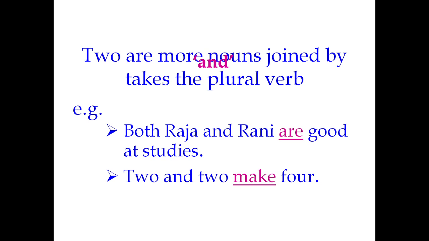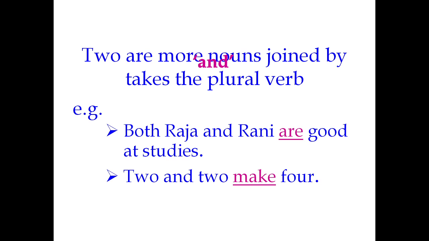Two or more singular subjects connected by and usually take a verb in the plural form. Rajan and Gopal are friends. Here Rajan is an individual, Gopal is an individual. So when we are referring to two persons, it is plural, connected by the connective and, and the verb should be in the plural form, are. And fire and water do not agree. So what is the form of do in the present tense? Does. So fire and water both are different objects. So we have to use only do not agree.